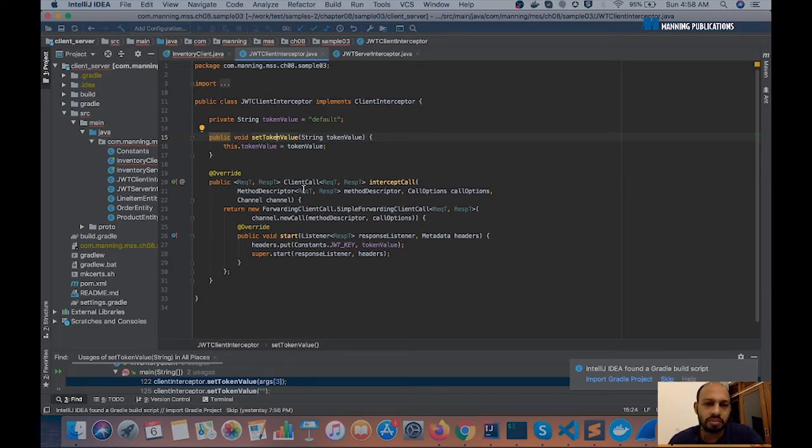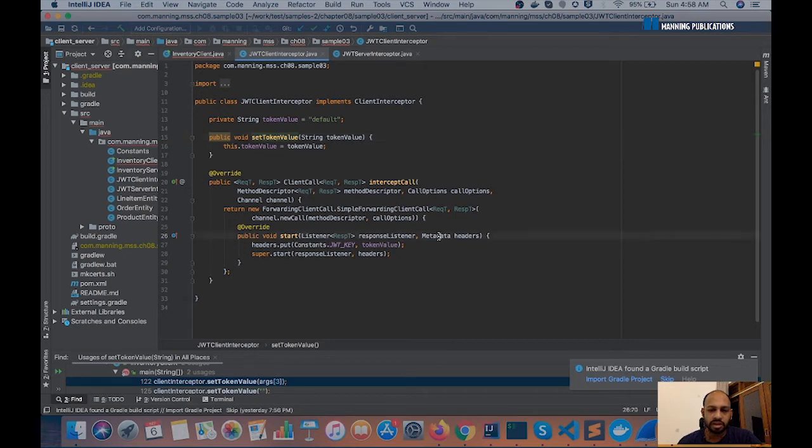You can go to GitHub and take a look at these samples. So we use this thing called a JWT client interceptor. It gets invoked just before a request goes out from the gRPC client. Within this method, we are setting some metadata.